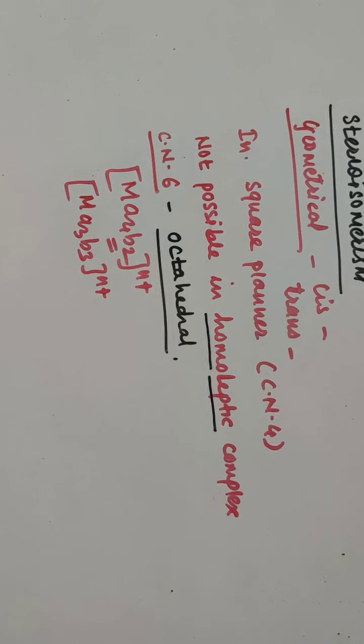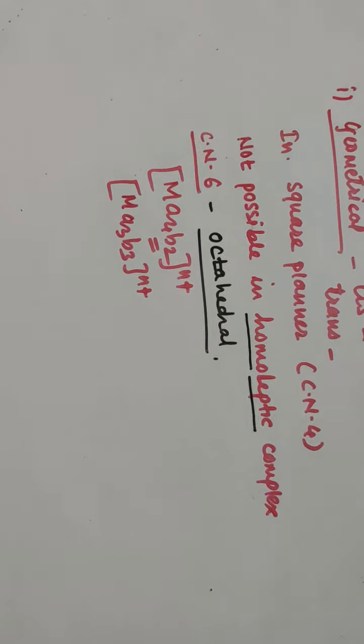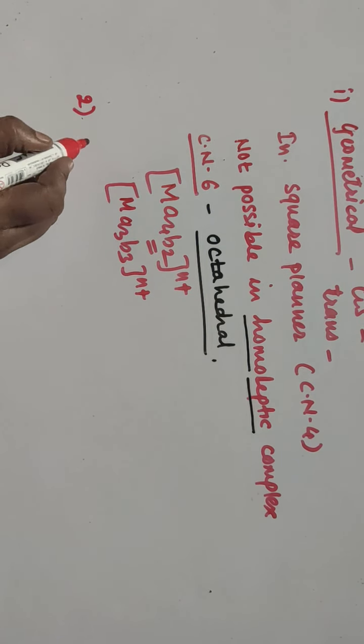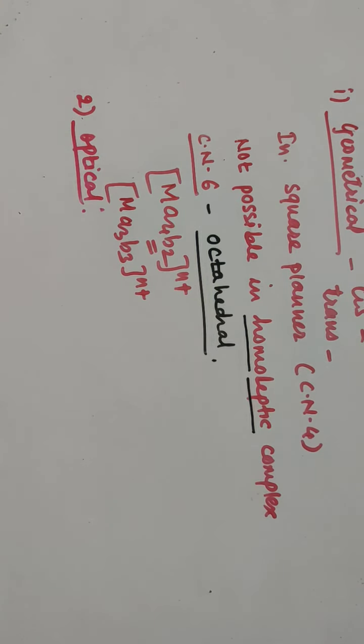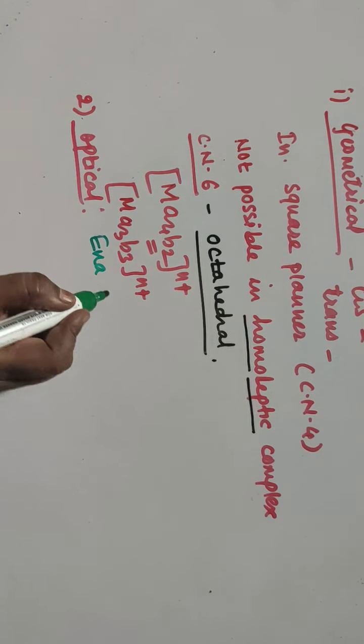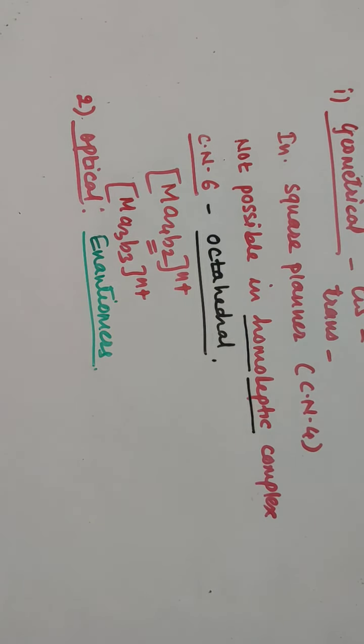Then another type, this is your first type of stereoisomerism. Second is optical isomerism. So in optical isomerism, the enantiomers show optical isomerism. I told you what enantiomers are. Enantiomers are also called enantiomorphs, or optical isomers. So enantiomers are compounds having a non-superimposable mirror image relationship. So these can show optical isomerism here.